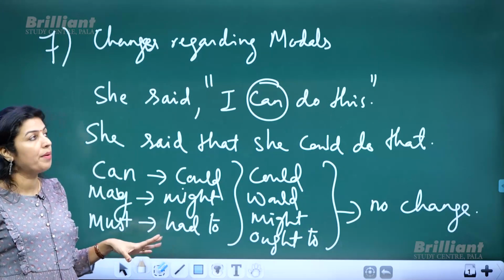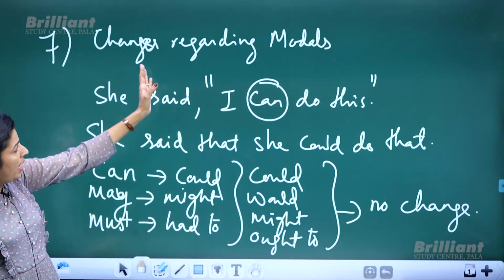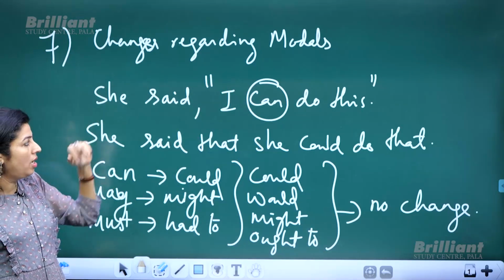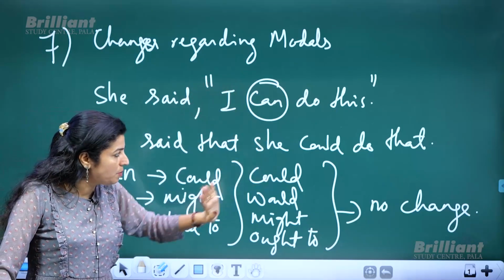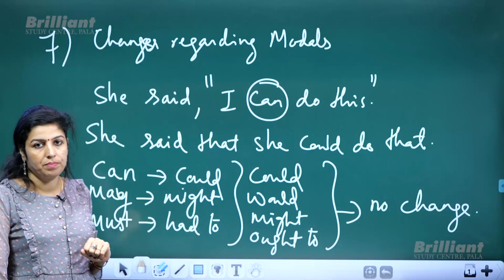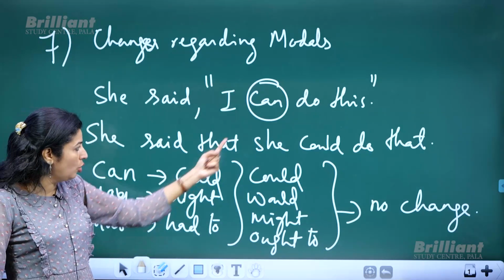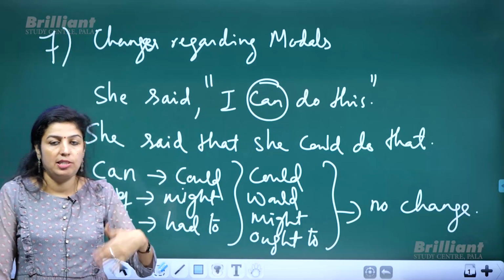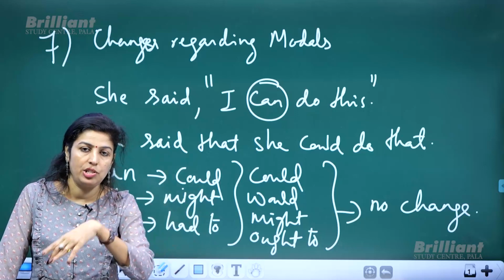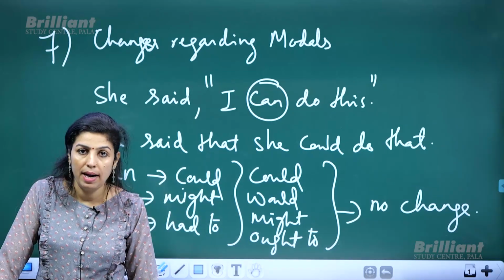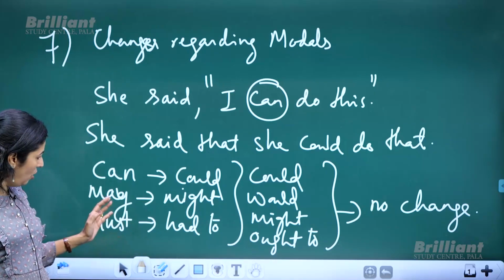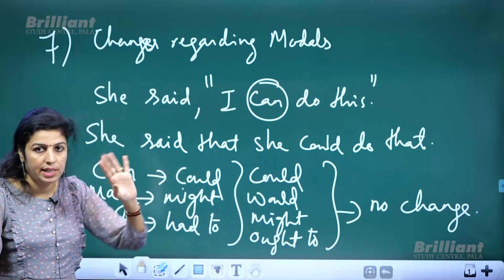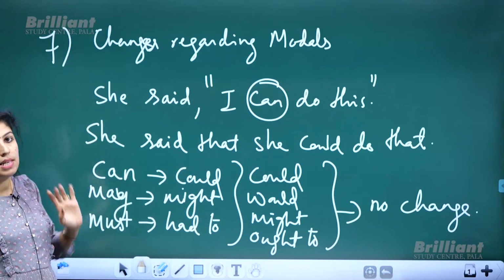Alright, so the seventh rule is, when you have modals or auxiliary verbs used in direct speech, and when you convert that direct speech into indirect speech, the modals should change. Like can should change to could, then may to might. Like, she said, I may buy this dress. So how will you change it? She said that she might buy that dress. Okay, so must changes to had to. Could, would, might, ought to, no change because it's already in the changed form. So that is the seventh rule.